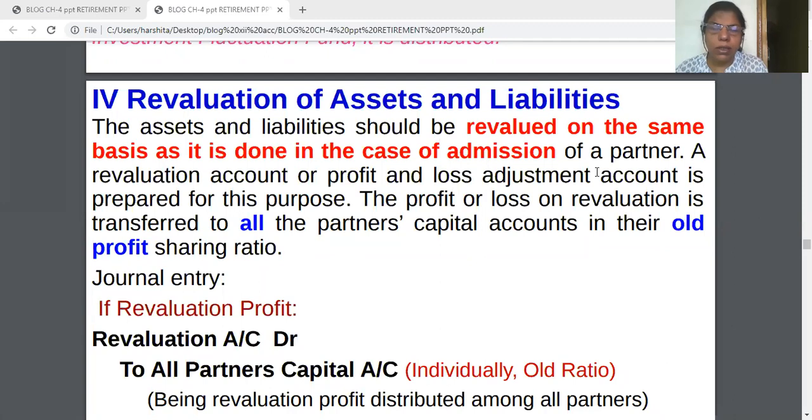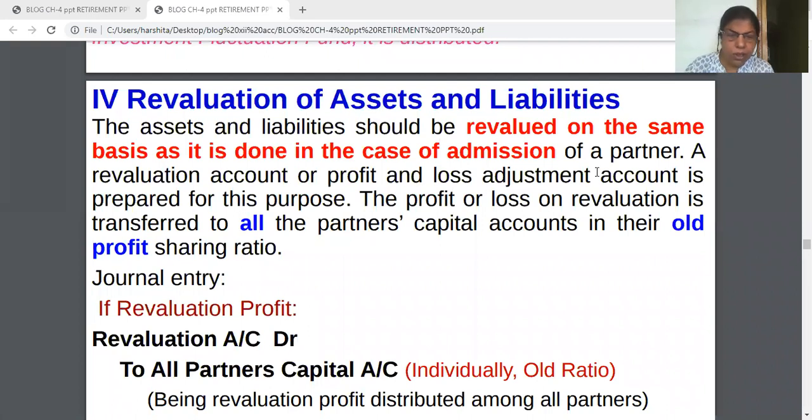Now, children, see, in case of admission, the revaluation profit, this is the difference. In the case of admission, the revaluation profit or loss will not be shared by the incoming partner. But in case of retirement, that is distributed among all partners in the old ratio.